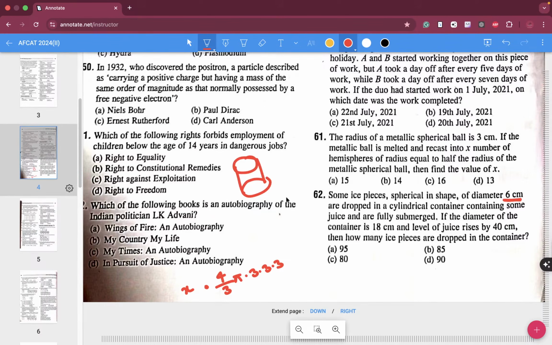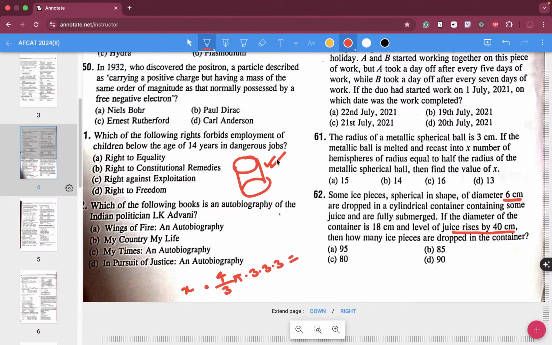If the diameter of the container is 18 centimeter, now you have to understand the volume of all the spherical ice pieces that are being dropped will be equal to the volume of water that is being raised. So how much volume of water is being risen? The level of juice rises by 40 centimeter.